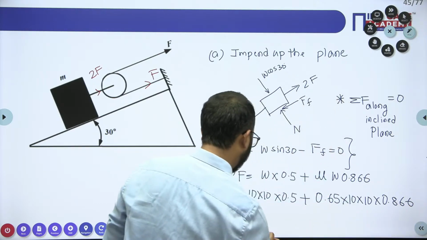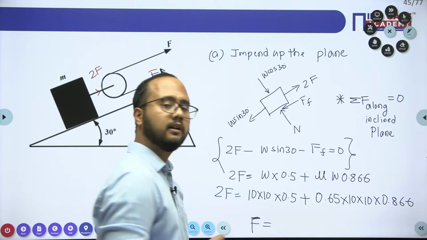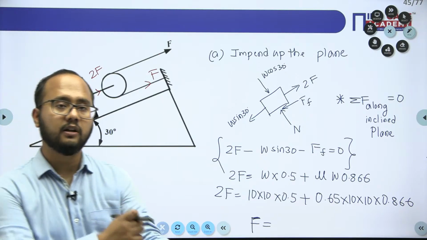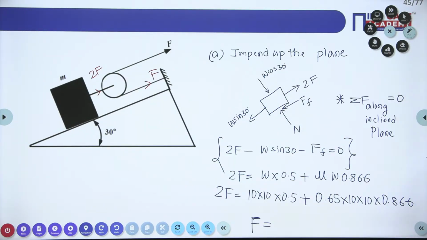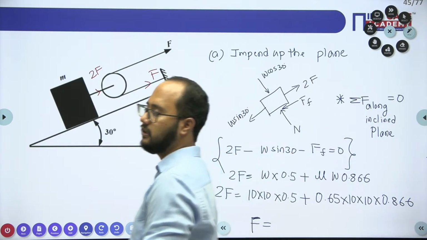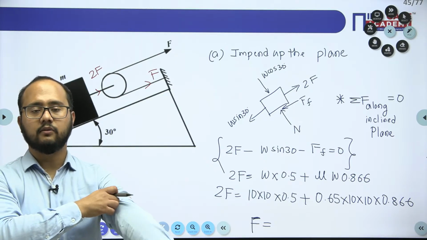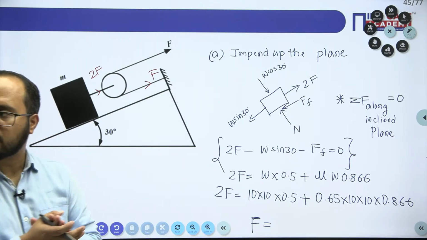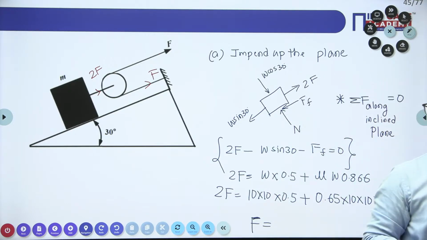From this one you will get the value of F. So what will be the value of F here? Please tell me. Calculate fast, everyone, because that is what is required here. Without that value, we will not be able to solve this question. You have to tell me the value of F here.